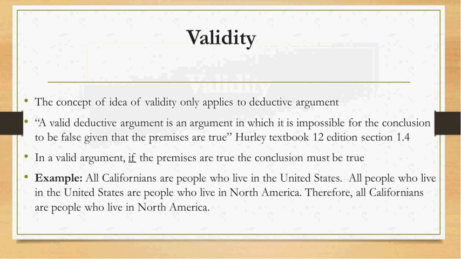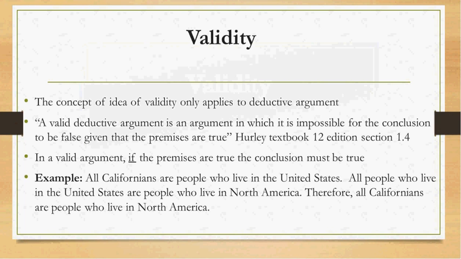If we imagine this on a map, we put Californians inside the state of California as those people who live there. We know that that map of California has to be inside the United States. And we know that the map of the United States has to be inside the map of North America, right? The continent. And so it is going to necessarily follow that Californians are going to be a part of those people who live in the continent of North America. In other words, if those premises are true, which we know they're true in this case, it must be the case that Californians are people who live in North America.